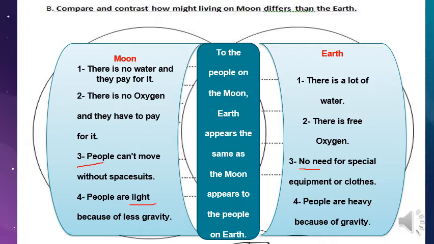He was thinking of the Earth as this disk in the sky that is waning and waxing every month, and this is the same as people on Earth look at the moon. It's a disk in the sky that is waning and waxing every month.